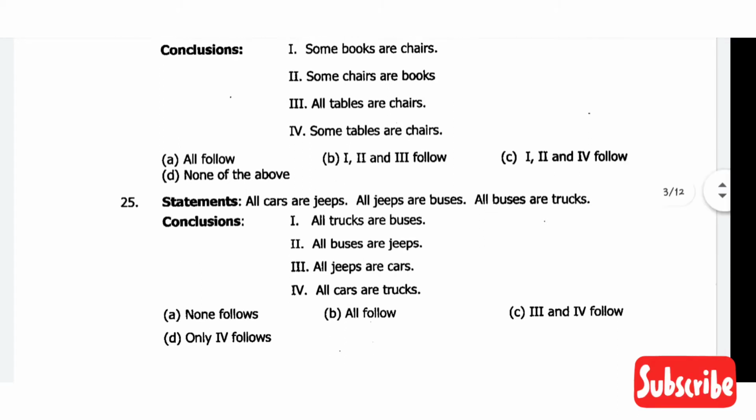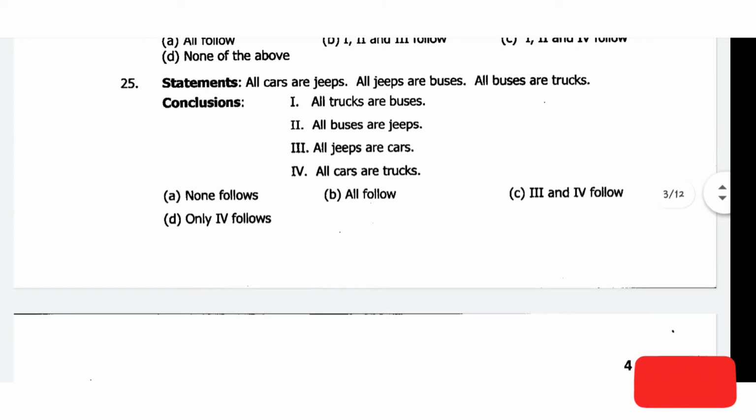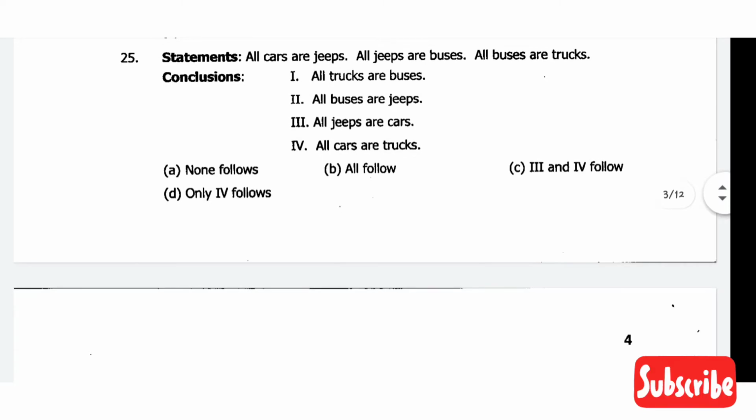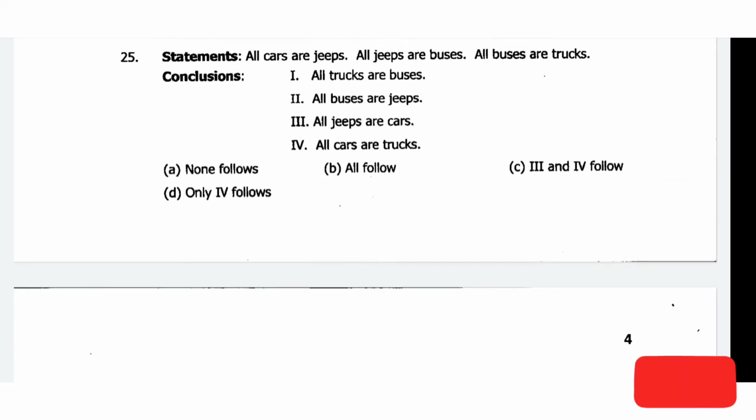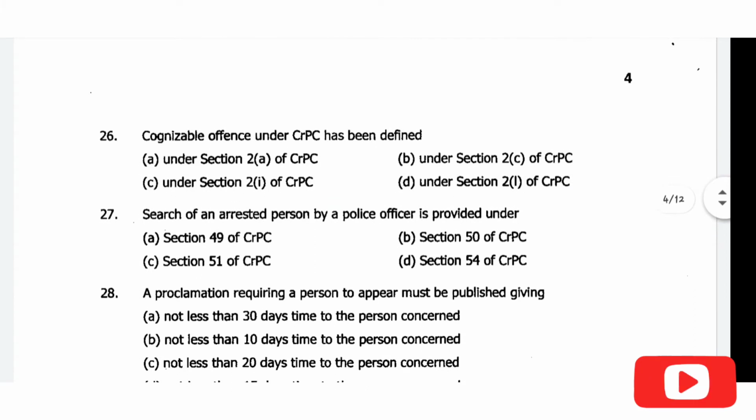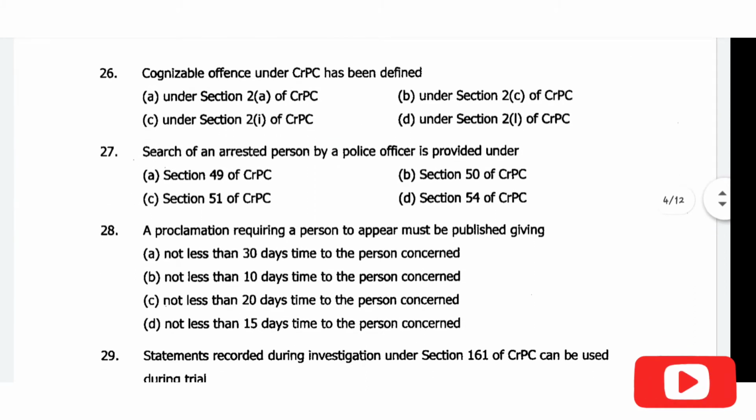Then comes question number 25. All cars are jeeps, all jeeps are buses, all buses are trucks. The correct answer will be option D. Only 4 follows: all cars are trucks. That is the correct conclusion.